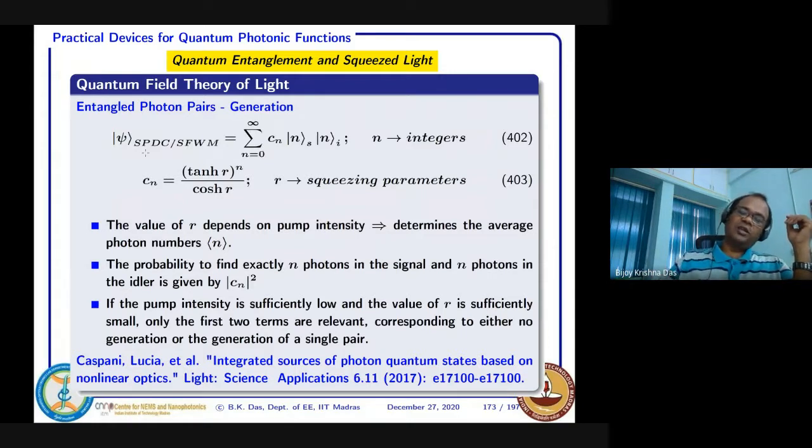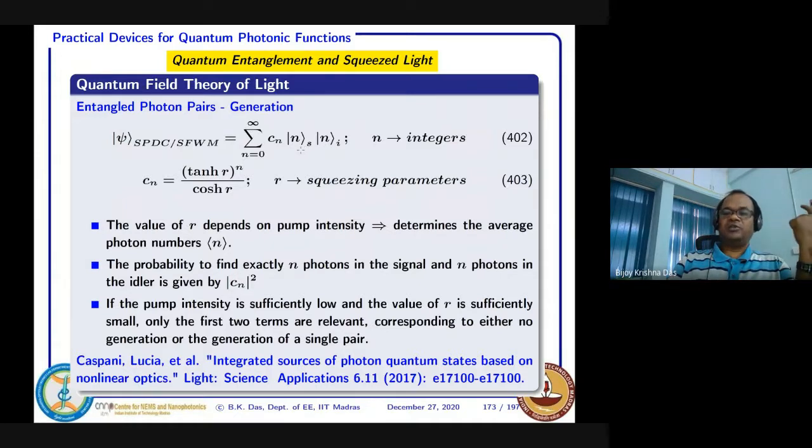So this entangled photon state can be a superposition state of signal and idler photons, because they are created in pairs. So we can say that there can be no generation, that means n equal to 0 for signal, n equal to 0 for idler.